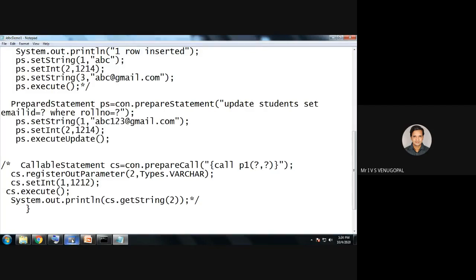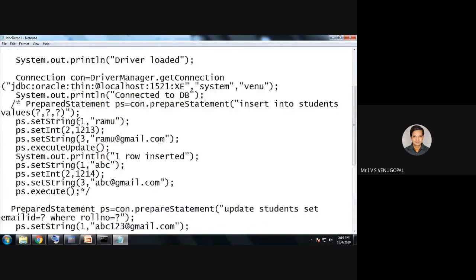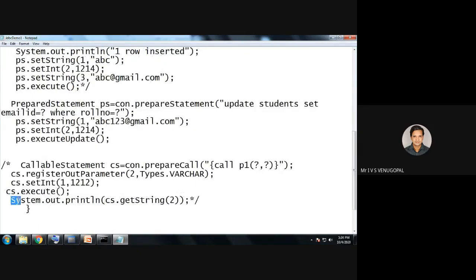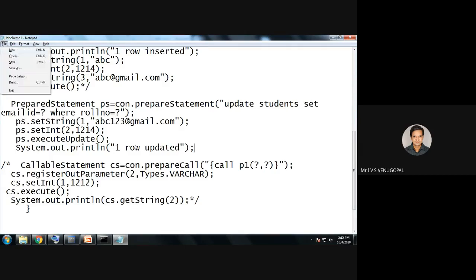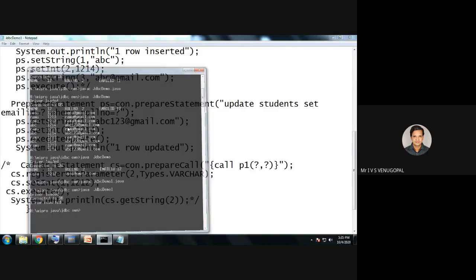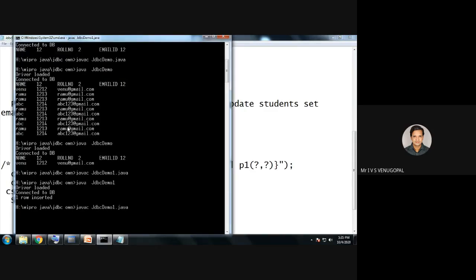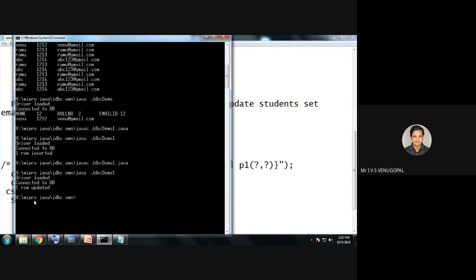Initially his email ID is ABC. Now it will be changed to abc123.com. I'll save it. If I want, I can print one row updated. So I'll save the program, compile it, and execute it. It is saying one row updated.